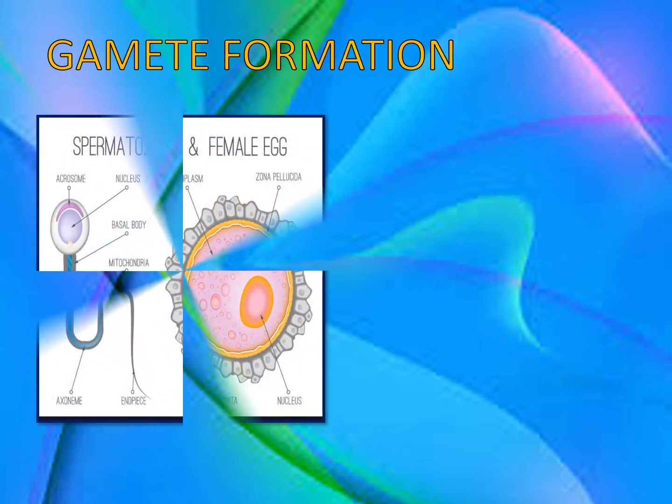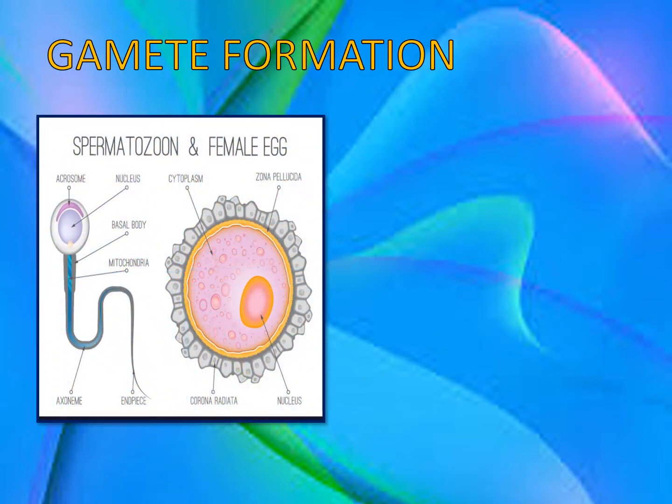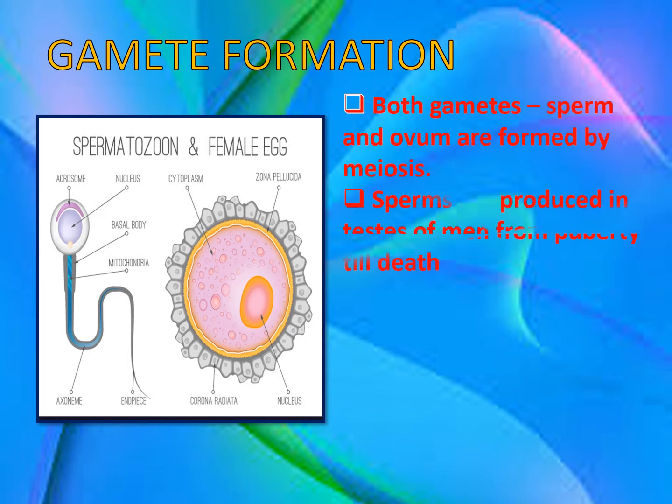Gamete formation. You know that we have the male gamete called the sperm and the female gamete called the egg, or the oocyte or the ovum. Now, both these gametes are formed by the process called meiosis.